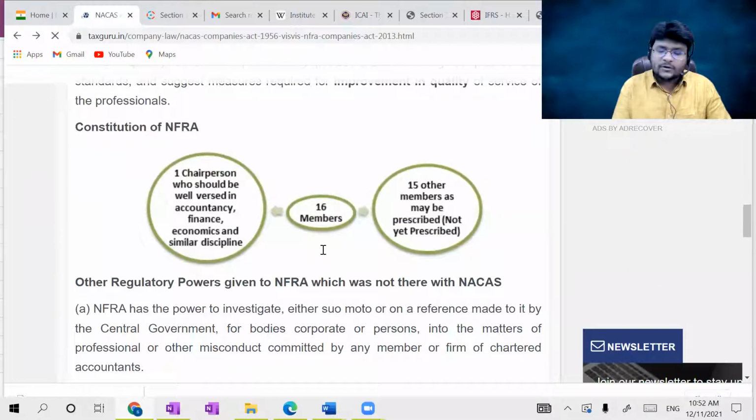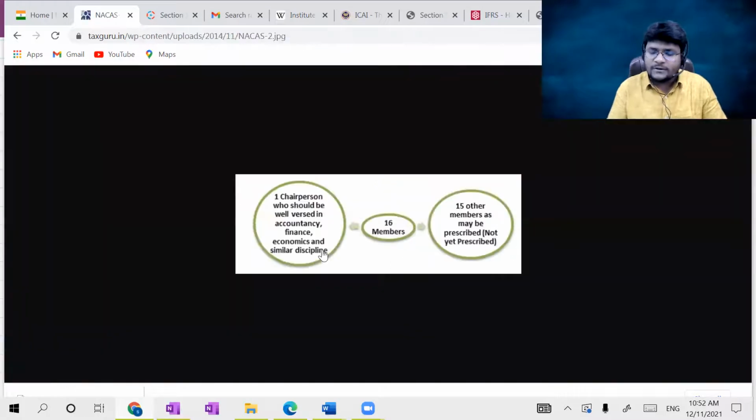Now coming to the constitution of NFRA, NFRA contains a total of 16 members. Out of such 16 members, one is the chairperson, and the remaining 15 are other members, but the 15 other members may be prescribed, not yet prescribed.